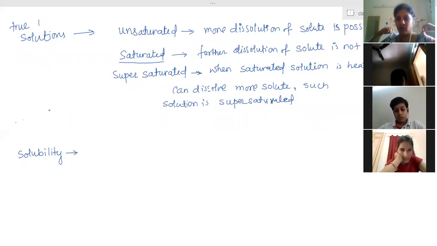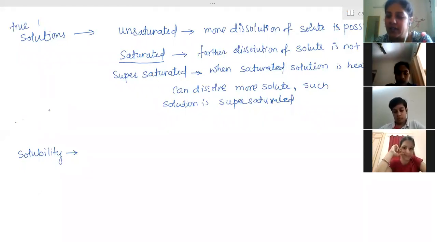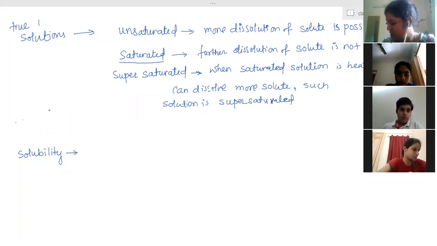So for 100 gram of water, 36 gram at 28 degrees Celsius is its solubility. 36 gram of salt in 100 gram of water at 28 degrees Celsius, and the solution becomes saturated. So 36 gram is said to be its solubility.